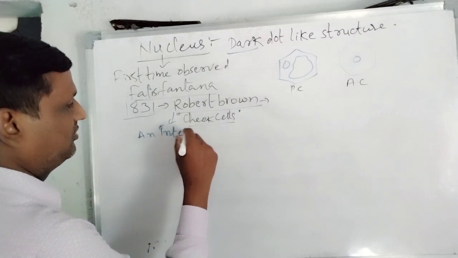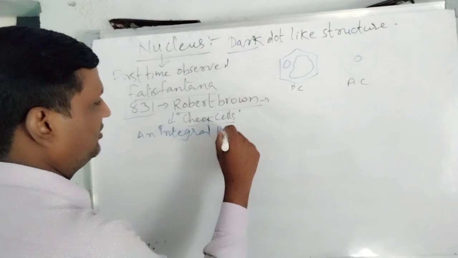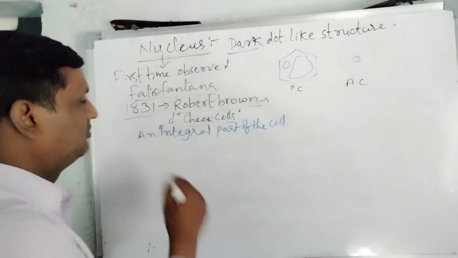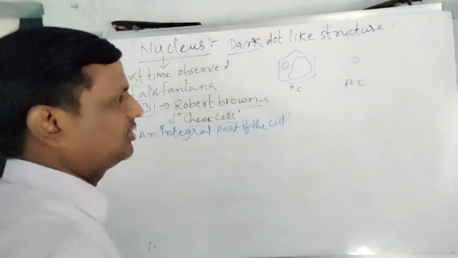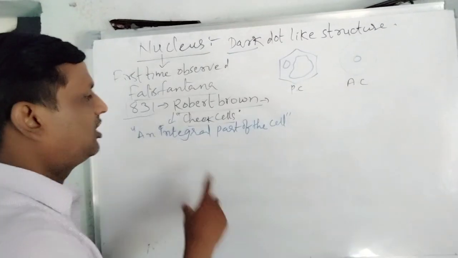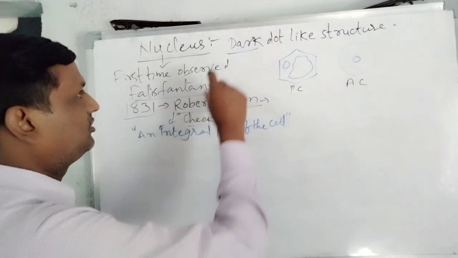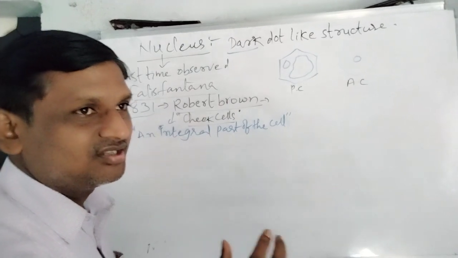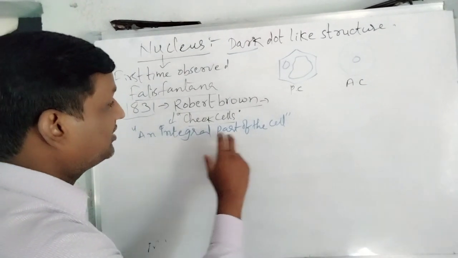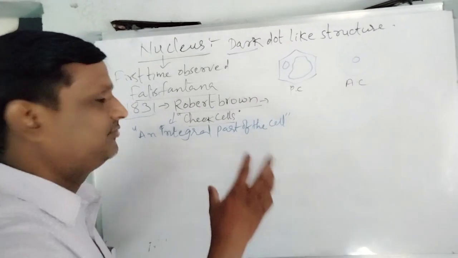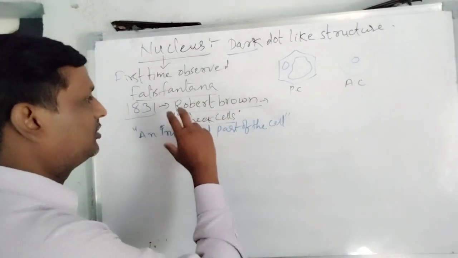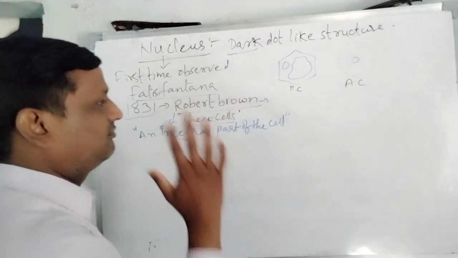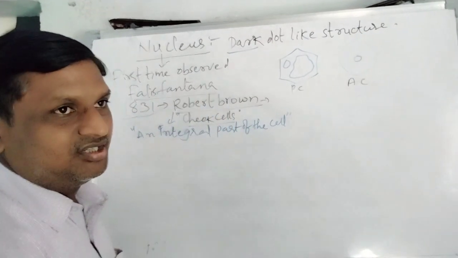This is a very important quotation given by Robert Brown: the nucleus is one of the dark dot-like structures, the most important and prominent one in the cell, and it is an integral part of the cell. Because of this information given by Robert Brown, we say the nucleus was discovered by Robert Brown in the year 1831.